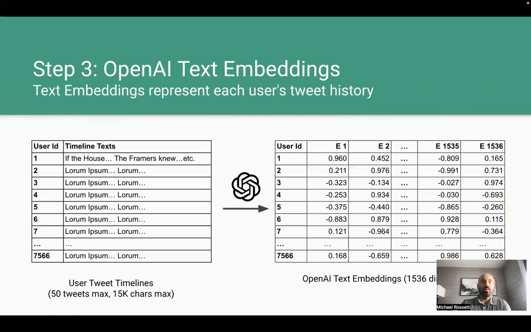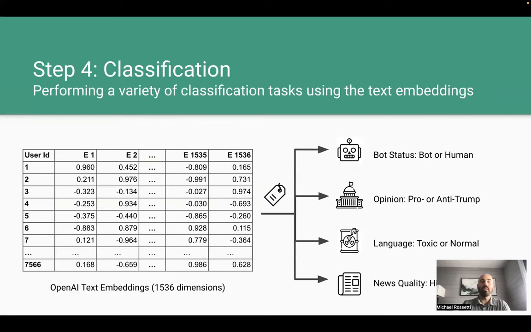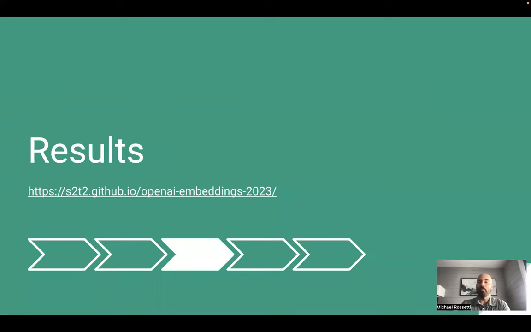We then take these user timeline texts and exchange them for text embeddings from the OpenAI API, where each set of embeddings represents a given user's tweet history. Finally, we use these text embeddings to classify a number of different targets. When performing classification, we used a handful of different models, including logistic regression, random forest, and XGBoost for benchmarking and comparison purposes. So how did we do?